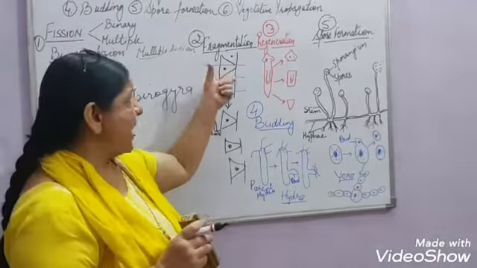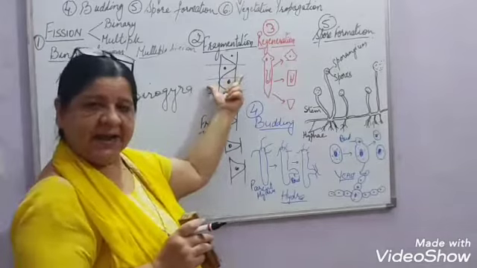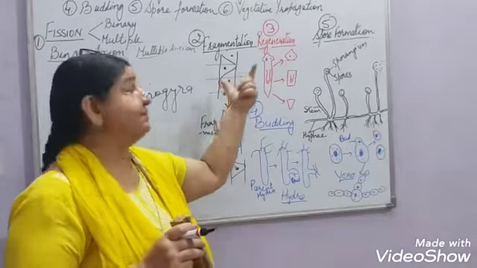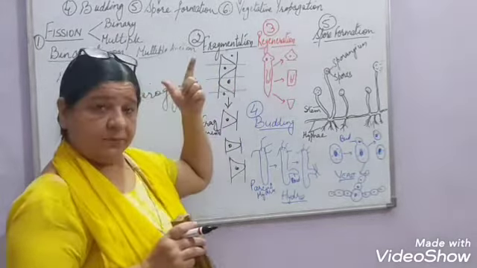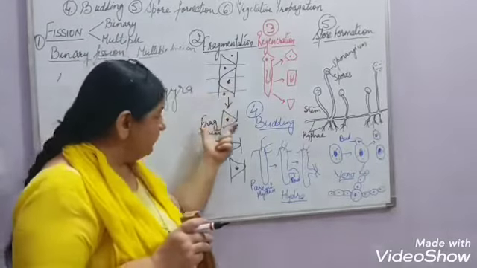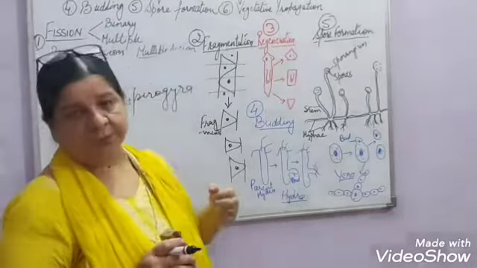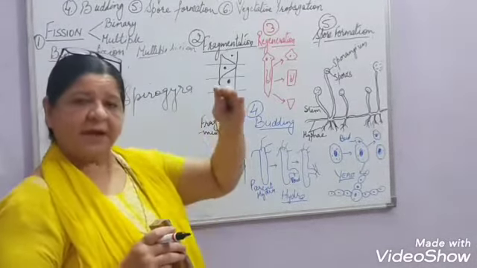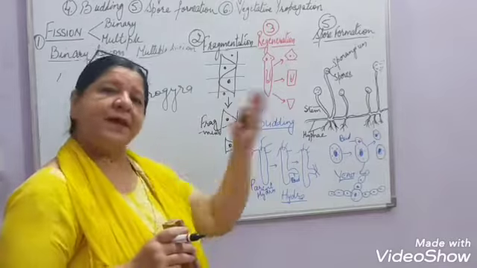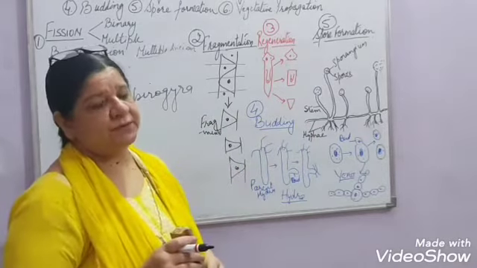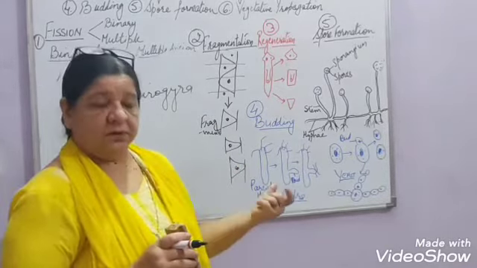Right? So from one parent organism, many new offsprings will be formed. As many fragments as there are, that many new organisms will be formed.